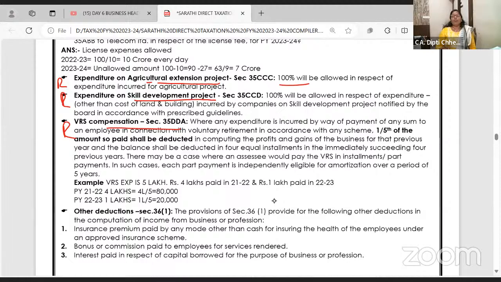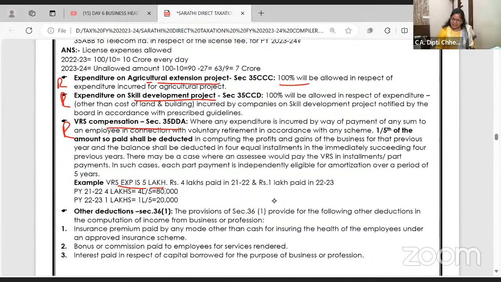VRS. Voluntary retirement scheme. Detail we will do in salary chapter right now. If the employees are taking VRS, when they have to retire at 60, at the 58, they are saying, no sir, give us lump sum amount, we want to retire and go. Okay, go. So when my employee was going, I gave him 5 lakh rupees lump sum. So 1/5 is allowed as expenditure for every year because it's a lump sum amount.